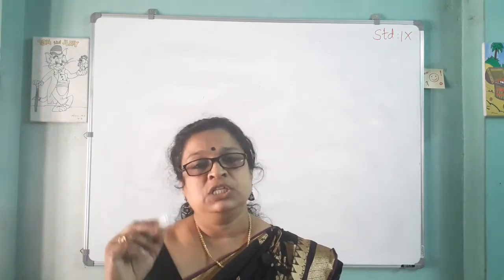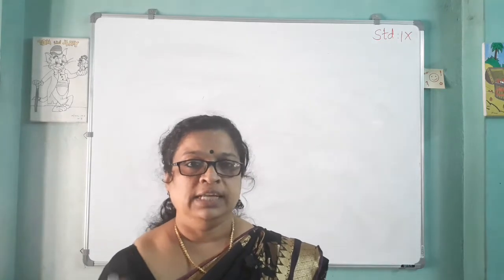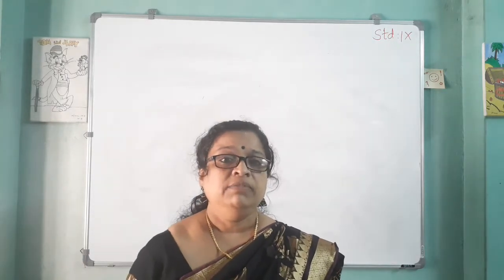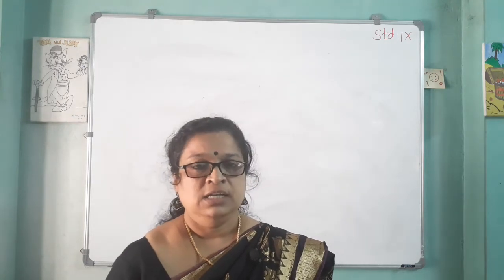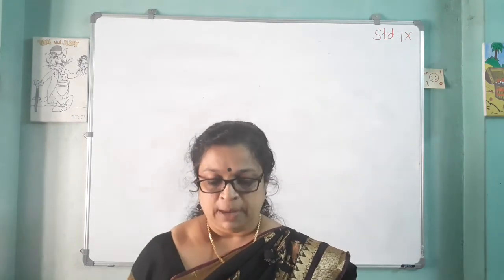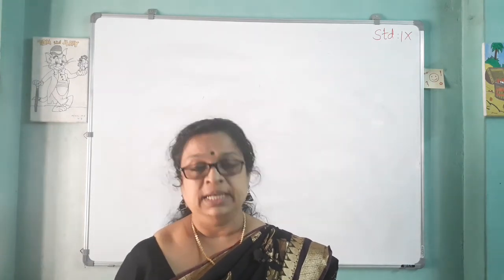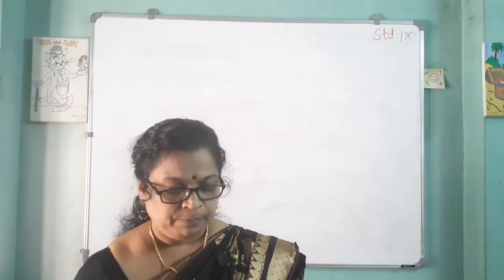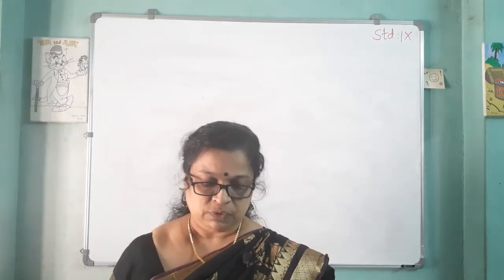Root 4 gives 2, which is a rational number. But if we take root 2, it is irrational. So the statement is false.